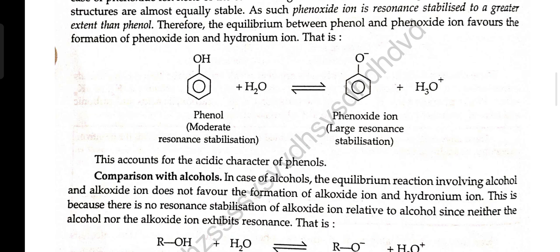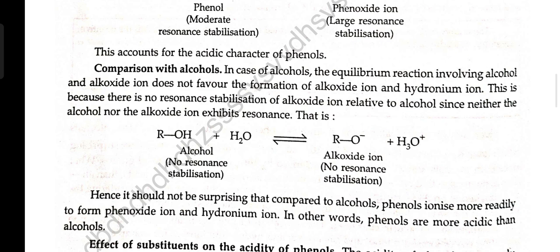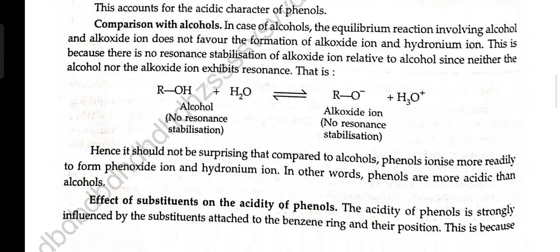Comparison with alcohol. In the case of alcohol, the equilibrium reaction involving alcohol and alkoxide ion does not favor the formation of alkoxide ion and hydronium ion. This is because there is no resonance stabilization of the alkoxide ion relative to the alcohol, since neither the alcohol nor the alkoxide ion exhibits resonance. Hence, it should not be surprising that compared to alcohol, phenol ionizes more readily to form phenoxide ion and hydronium ion. In other words, phenols are more acidic than alcohols.